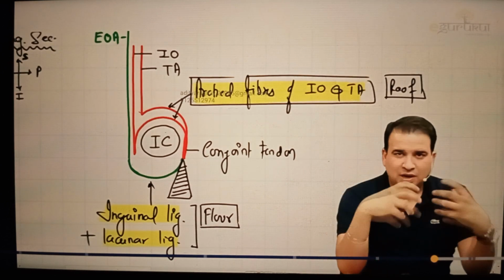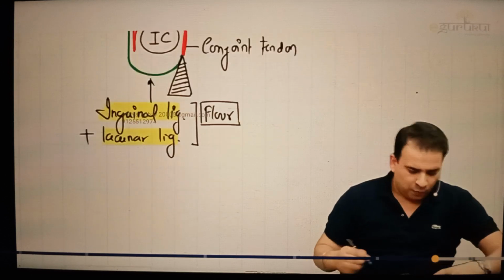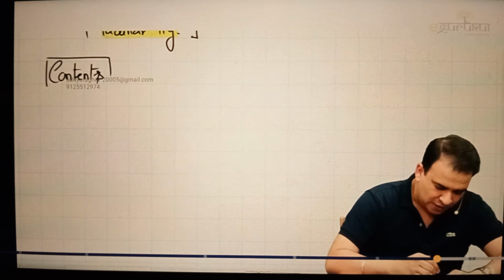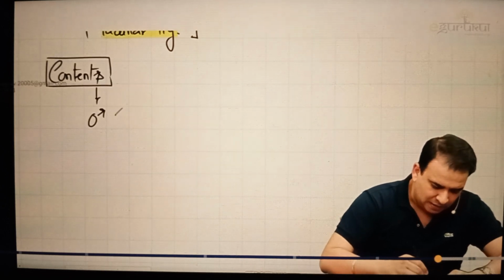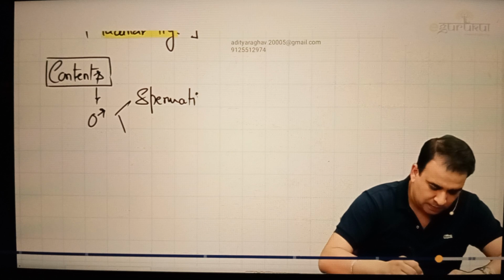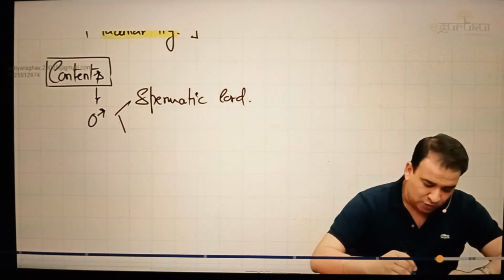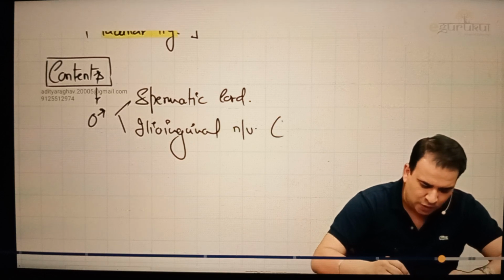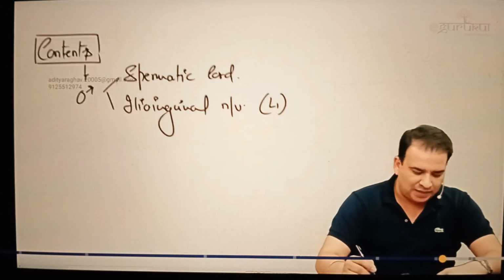Okay, let me just first quickly tell you the content of the inguinal canal, and then I'll show you one image here. But when it comes to the contents of the inguinal canal, the contents in male, that is spermatic cord. Spermatic cord is the content, and not only spermatic cord, the ilioinguinal nerve. If you remember, we talked about this ilioinguinal nerve in the lumbar plexus in the lower limb itself. So spermatic cord and the ilioinguinal nerve.